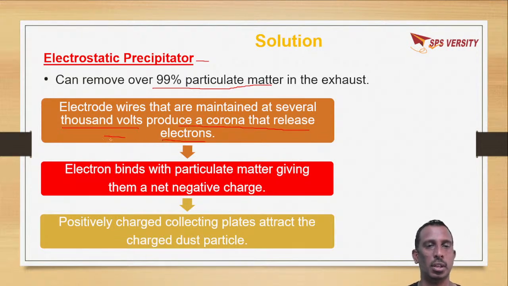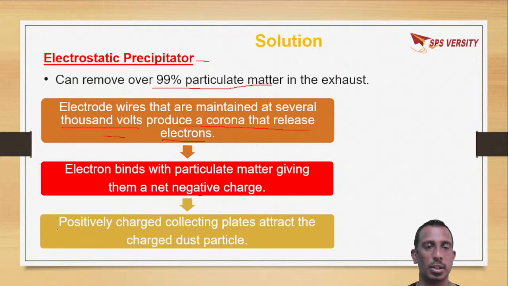These electrons bind with particulate matter, giving them a negative charge.